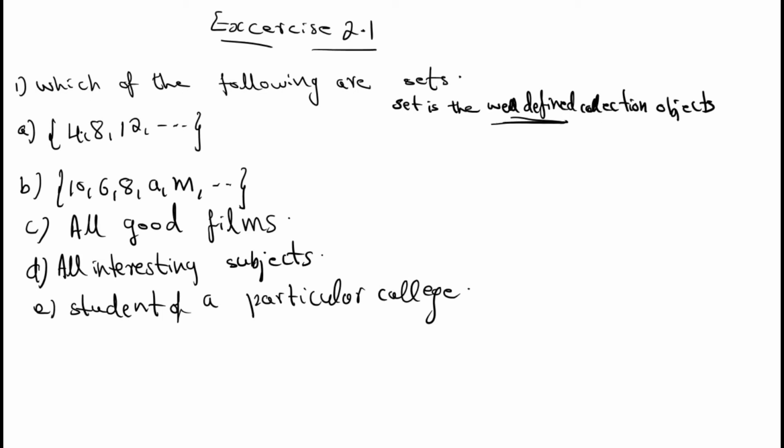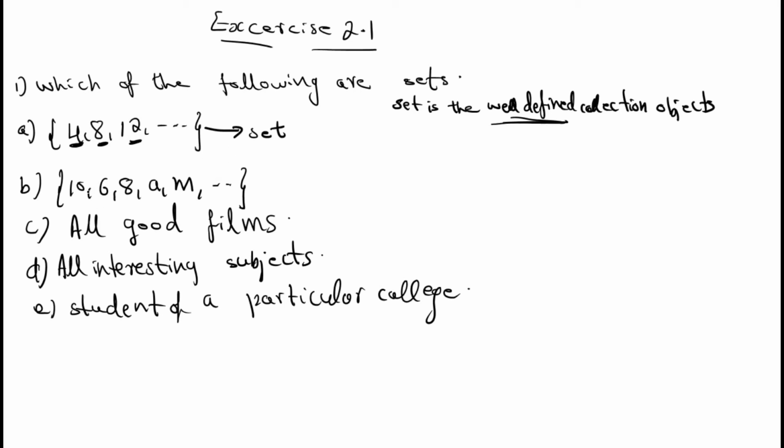Okay, see, first, given set A is equal to {4, 8, 12}. By observing this you can say that all these numbers are multiples of 4, right? 4 ones are 4, 4 twos are 8, 4 threes are 12. You can say what's the next number. Next number is 16, right? It follows a particular pattern, as well as it's a well-defined collection, the multiples of 4. So the first one is an example for a set.